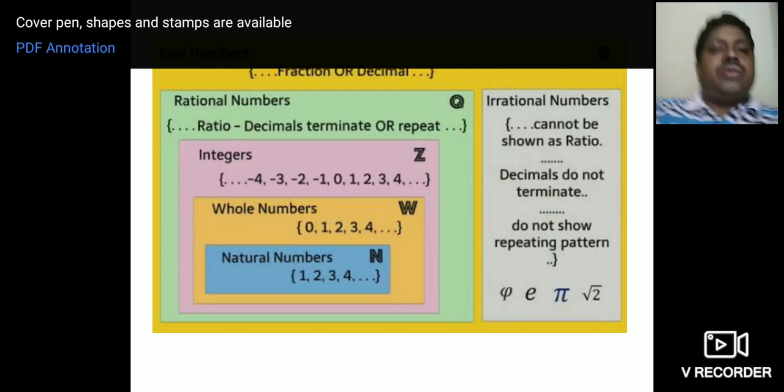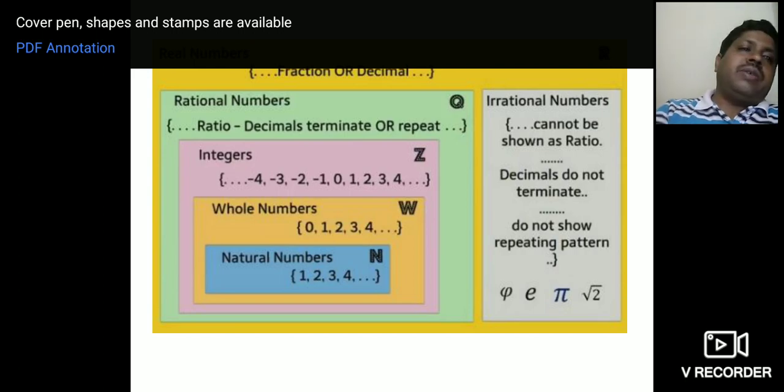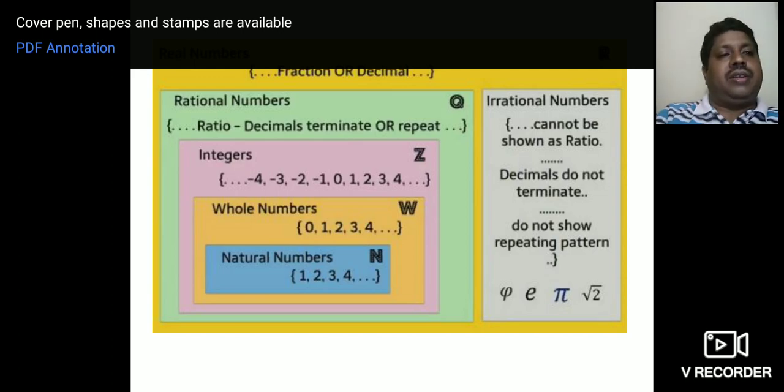Okay, then finally, we'll come to the conclusion of what real numbers are. Okay, so children, in class 9, it's very important that you should know about this number. That is what we call real number. How do you get real number? Real number is adding rational number and irrational number. See, every number is present in one domain. You can see all the numbers are present in one domain, but you can see the difference. Rational numbers are separate and irrational numbers are separate. The irrational numbers are not in the rational numbers. That is the beauty. Okay, irrational numbers are separate, rational numbers are separate.